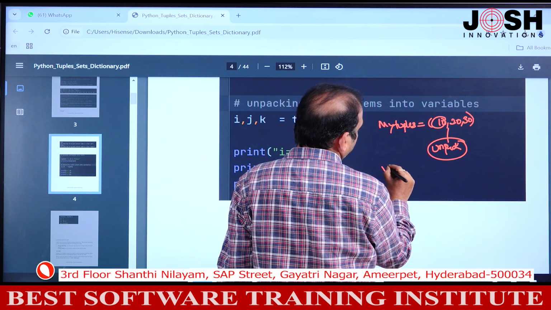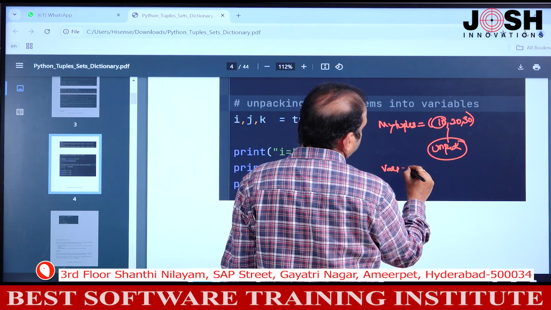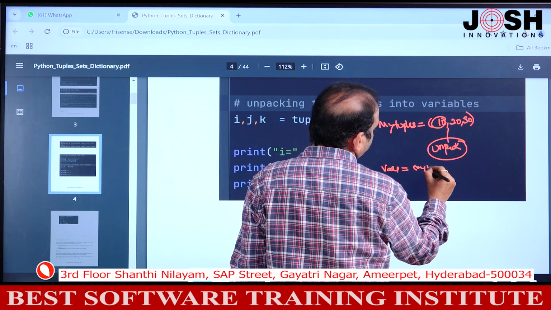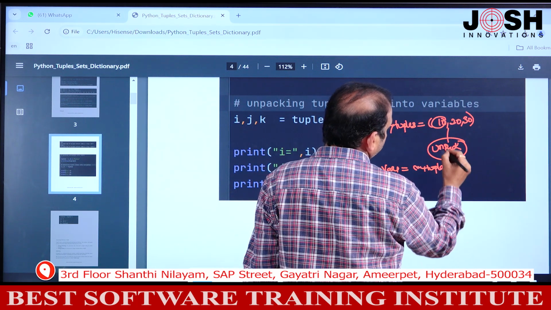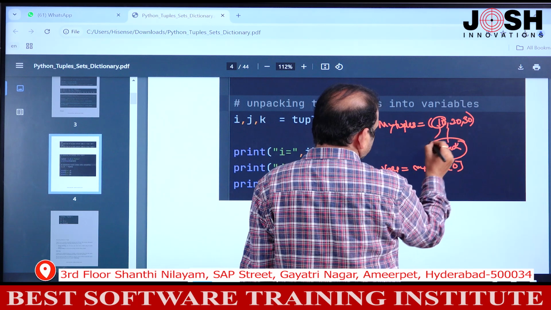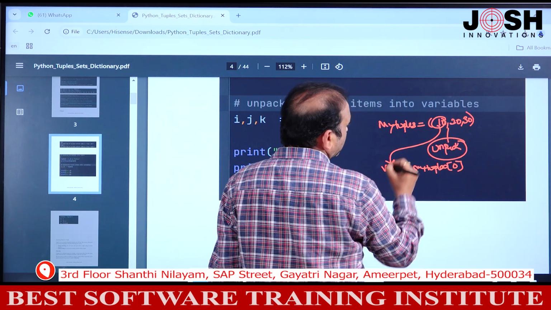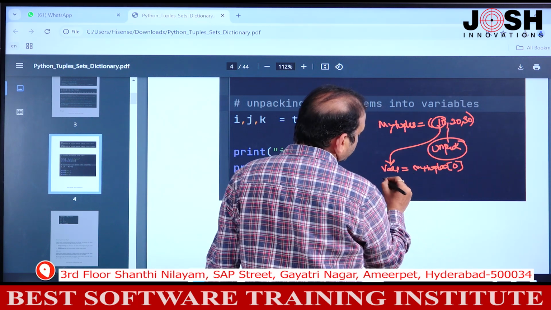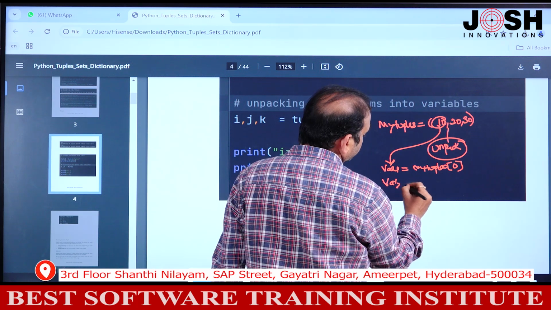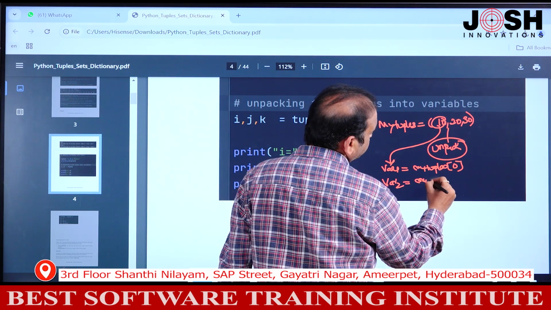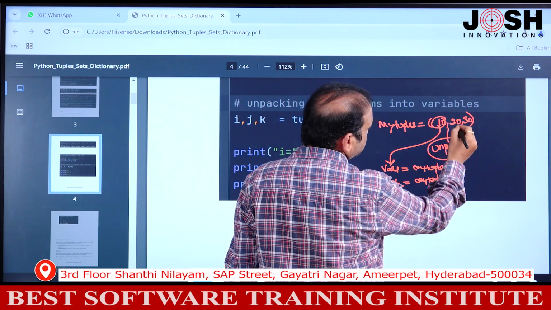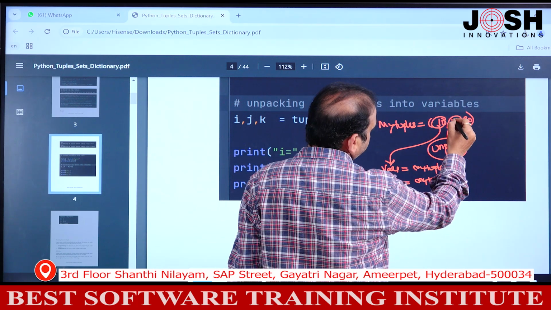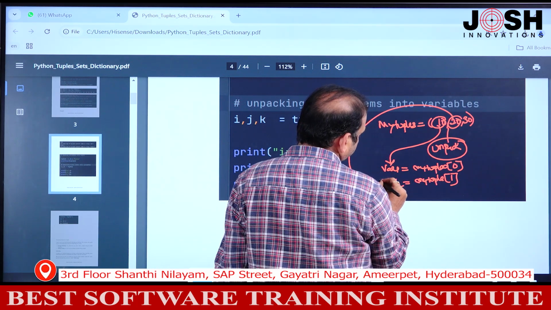So what will I do here? I will say var1 equals my tuple of 0, the index number. When I say my tuple of 0, this first item 10 will be stored in var1. I want to store 20 in another variable. So I will say var2 equals my tuple, and give 1 here. So this second item, that is first index number item, will be stored in var2.